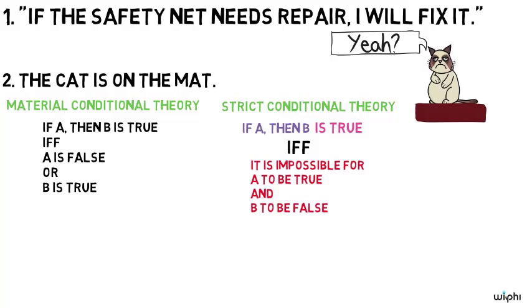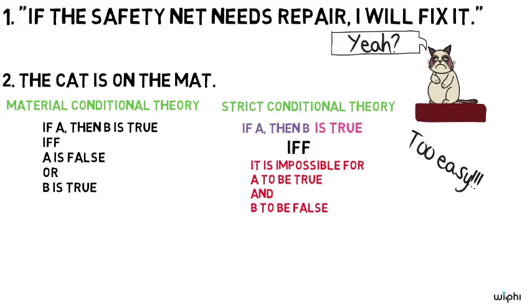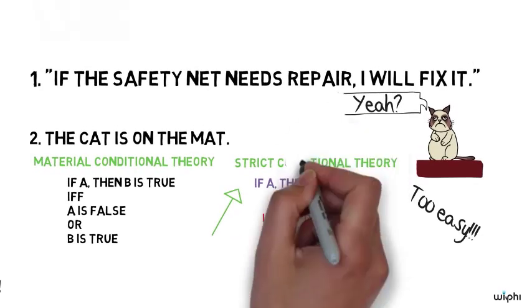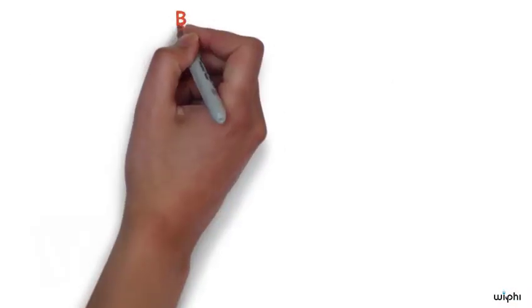Both theories face the problem of making it too easy for conditionals to be true, especially in cases in which their antecedents are false, either actually or necessarily. However, notice that our assumption that (1) is just like (2) in expressing a categorical claim about the way the world is might be rejected.